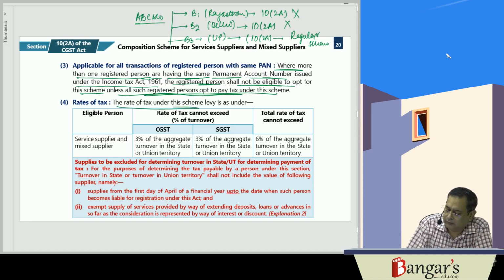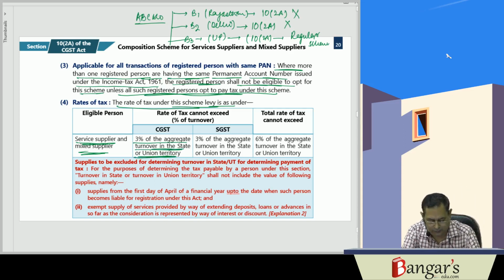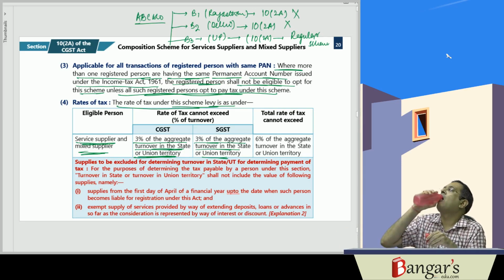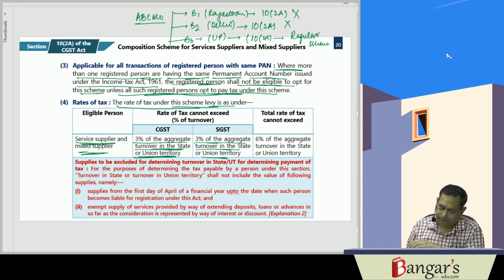So the rate of tax under this scheme is levied as under for service suppliers and mixed suppliers. The rate is 3% of the aggregate turnover in the state or union territory as the CGST element, and 3% of the aggregate turnover in the state or union territory as the SGST element. The total rate cannot exceed 6% of the aggregate turnover in the state or union territory.